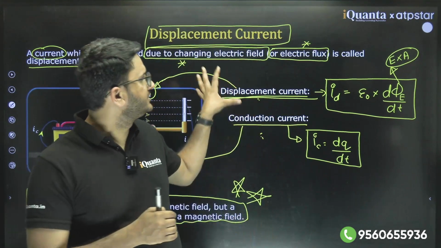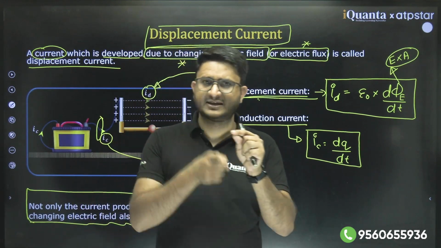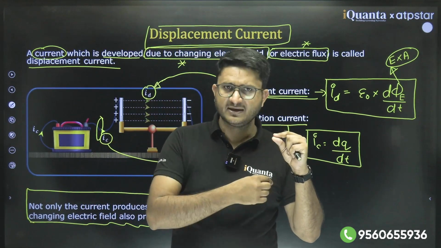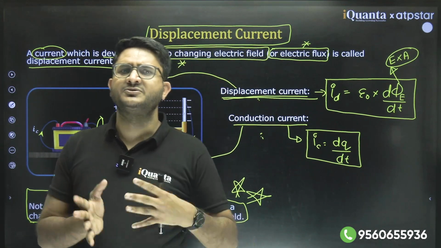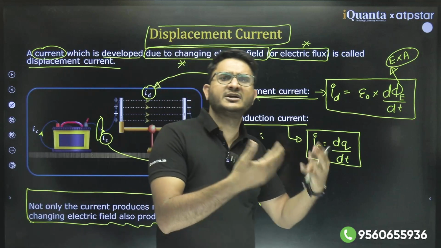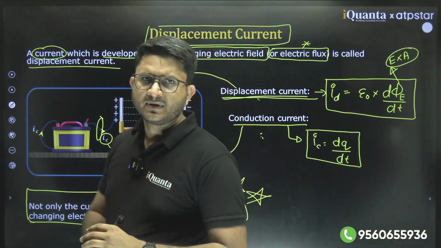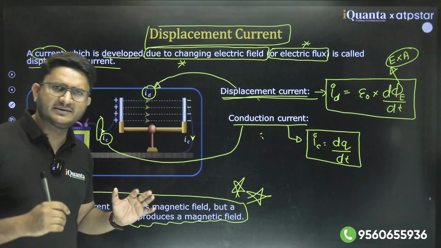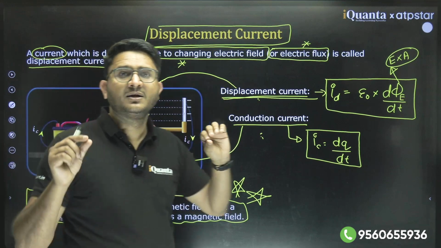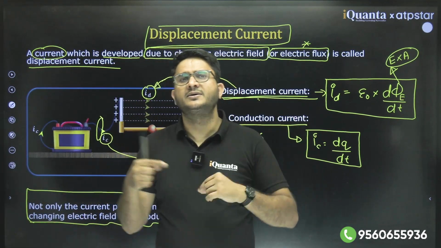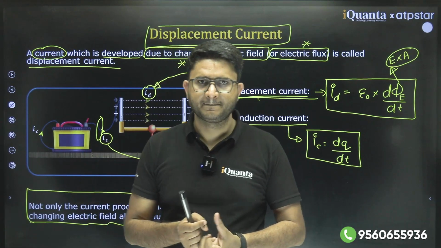He proposed that there exists an electromagnetic wave: a changing electric field produces a changing magnetic field and a changing magnetic field produces a changing electric field, and this fluctuation travels in space, which we call electromagnetic waves. Clear? And then there are other properties associated with these waves that we will be studying, but this was the initial thinking that developed in the mind of Maxwell, which proposed this theory. Clear?